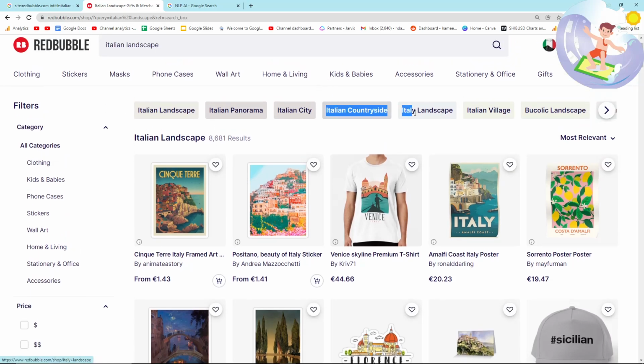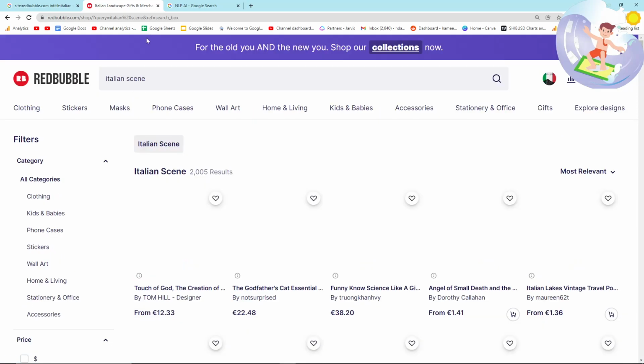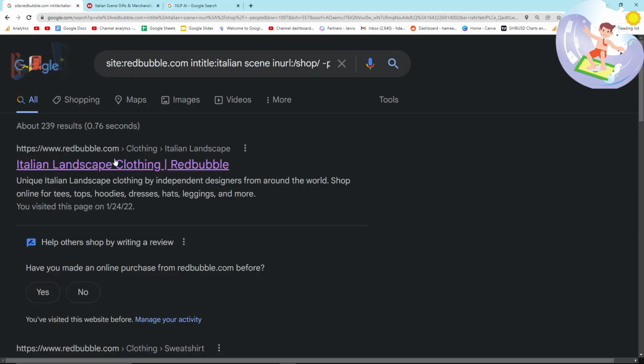Another thing you can do is you can do the same thing here. So Italian countryside would be a really good one. Tuscany hills, I guess, would be a really good one. You can also get your tags from here. So let's say that tagging, the best way to tag your design is to search a couple of times. So Italian landscape, and then if you do Italian scene, it'll give me some other ones here, I hope. It actually hasn't, but normally it would.